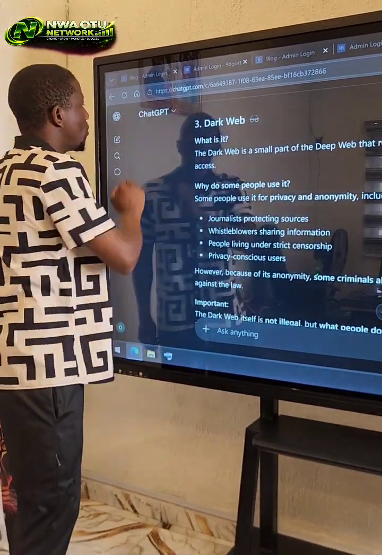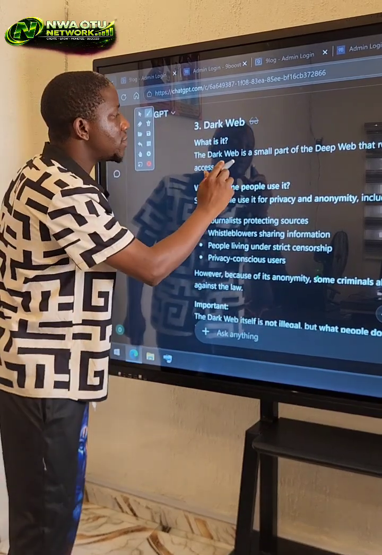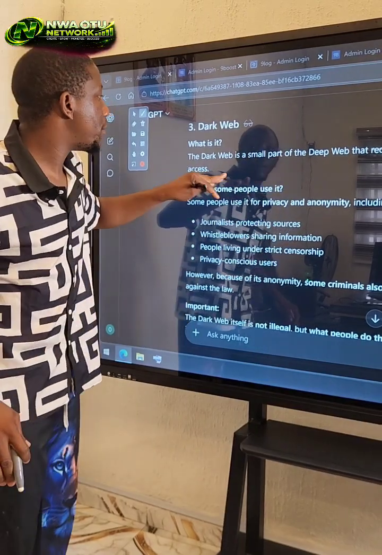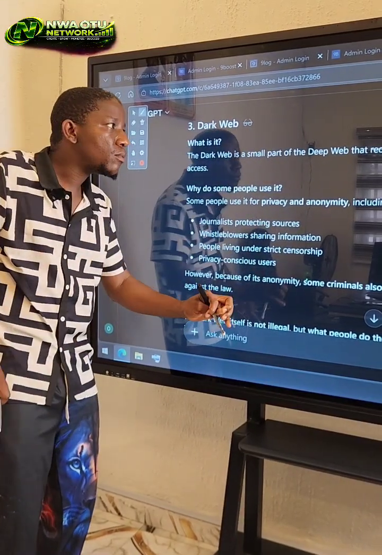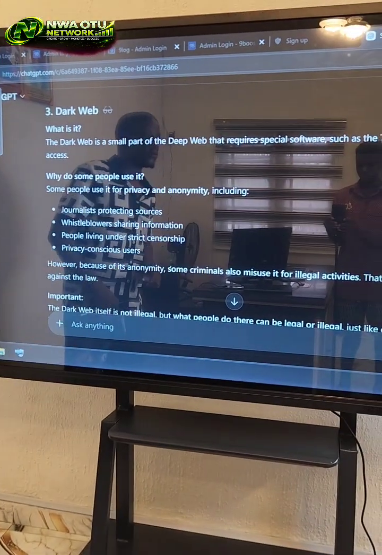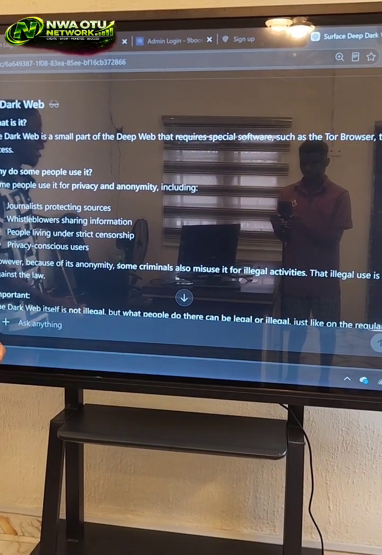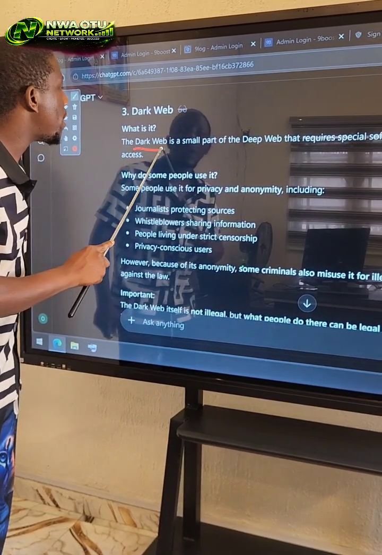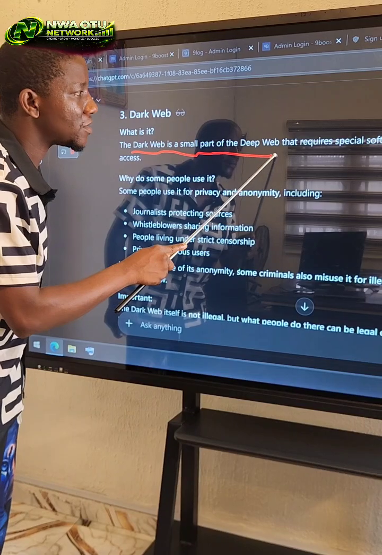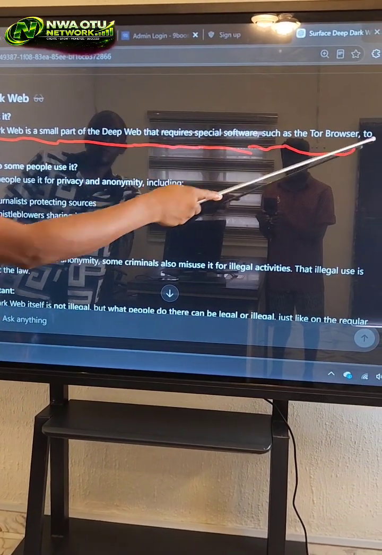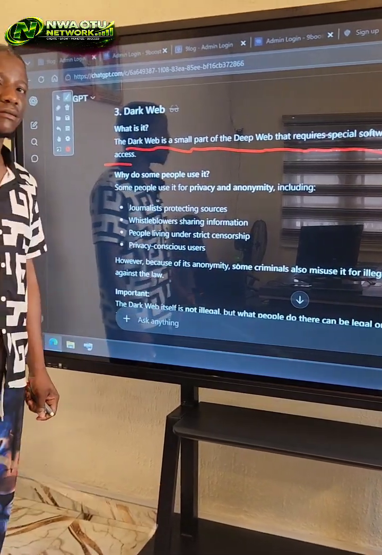Now, the dark web is a small part of the deep web. Follow. The dark web is a small part of the deep web that requires special software for you to access it. Let me repeat again. The dark web is a small part of the deep web that requires special software, such as Tor browser, to access.